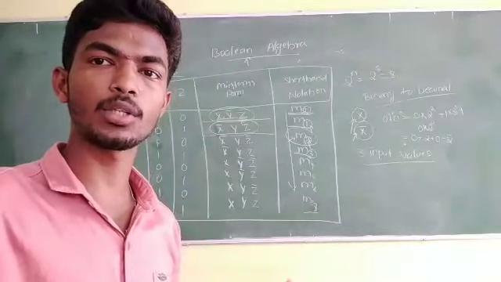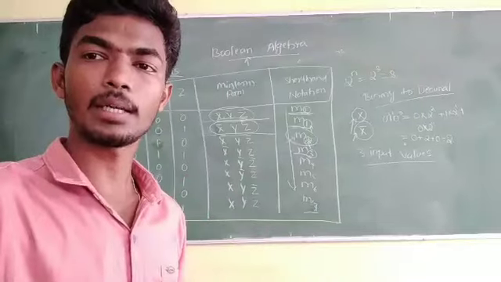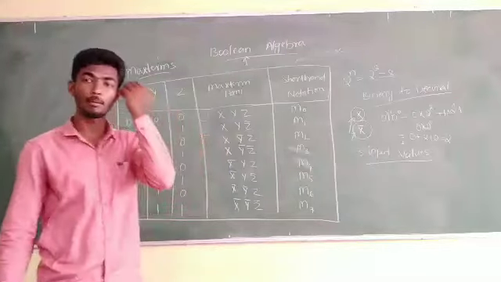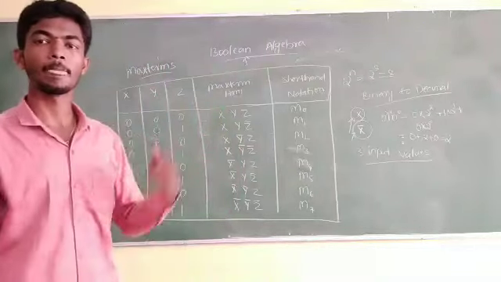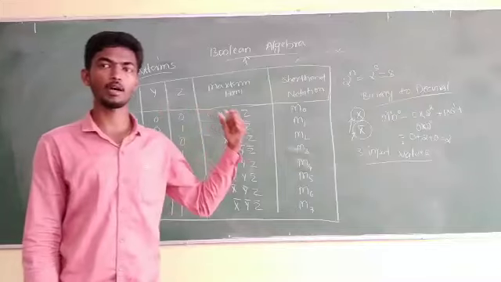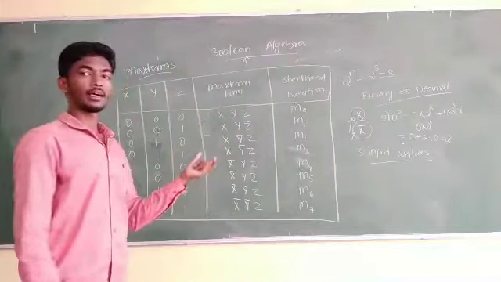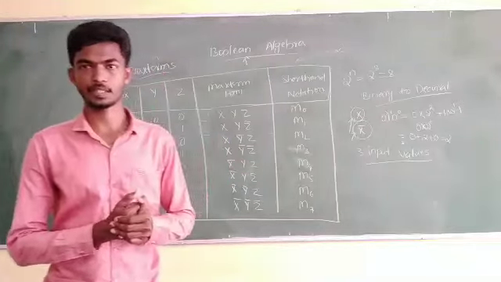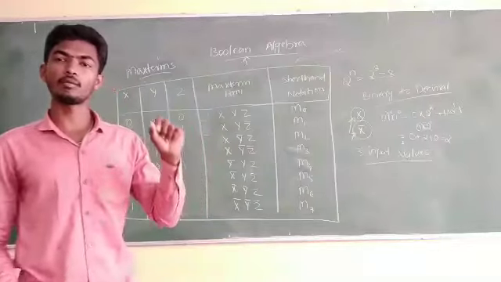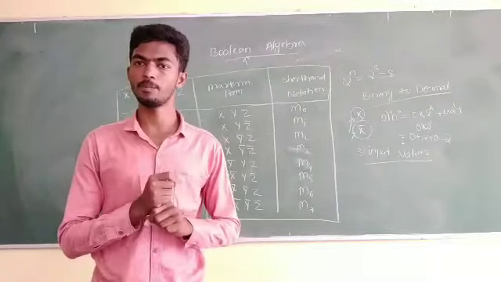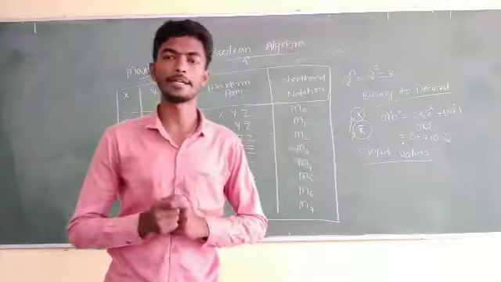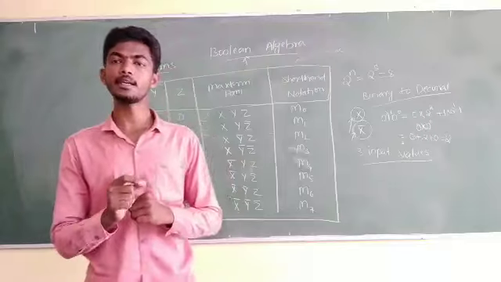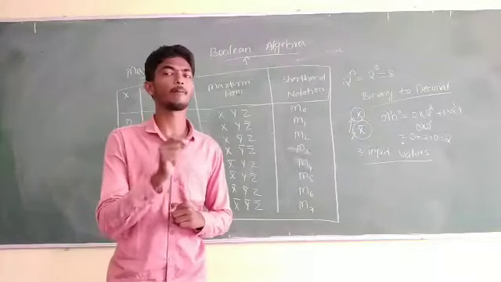Next we will go to the next one, the max term table. Yes, here you can observe the table for max term notation. This is another canonical form, the max term notation. In the min term notation I told you the key note: all the variables having the value 0 will be represented in complemented form, and all the variables having the value 1 will be represented in non-complemented form.